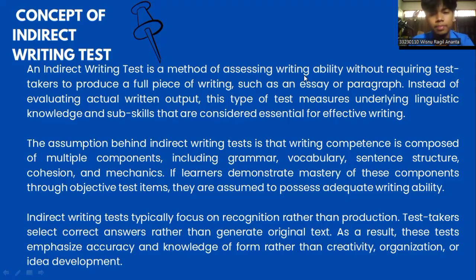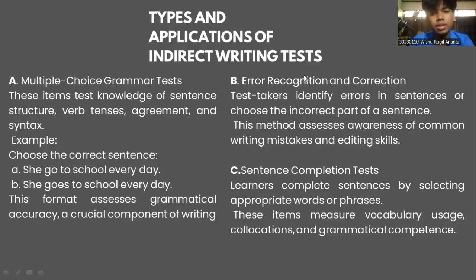On the second, these are the types and applications of indirect writing. First, I have the multiple choice grammar test. This item tests knowledge of sentence structure, verb tense, agreement, and syntax. For example, the test is: choose the correct sentence. A is, she go to school every day, and B, she goes to school every day. The correct answer is B. And this format assesses grammatical accuracy, a crucial component of writing.